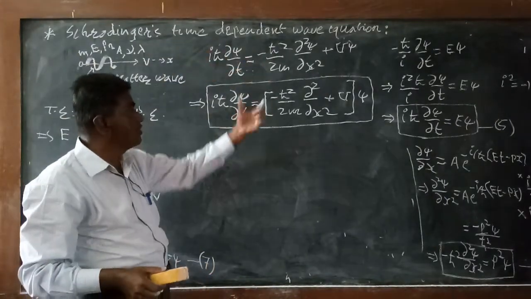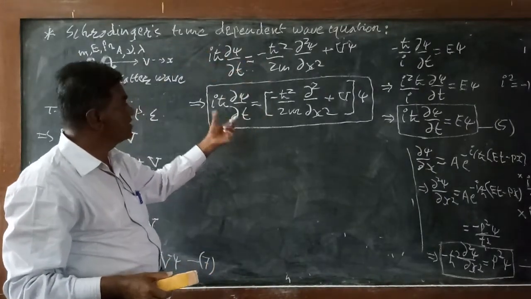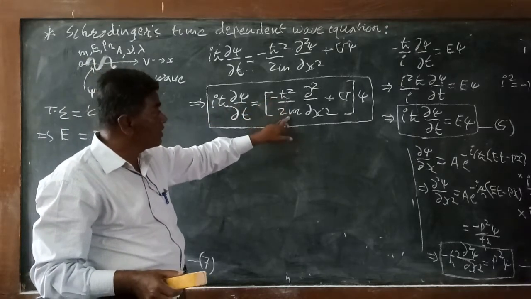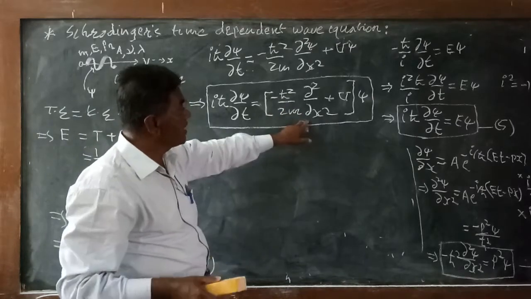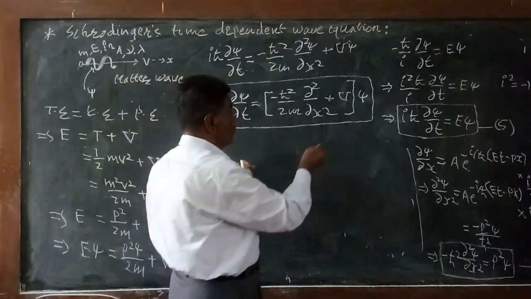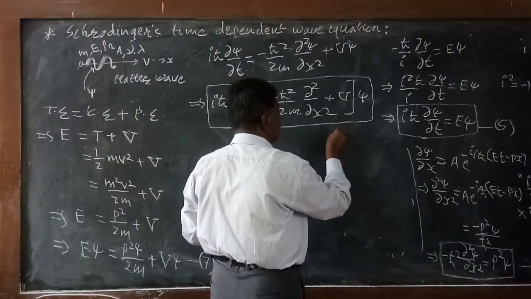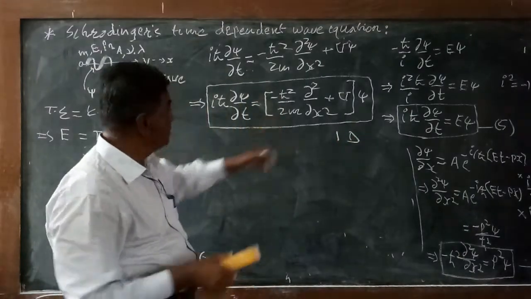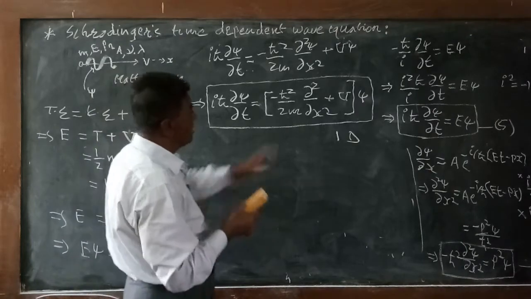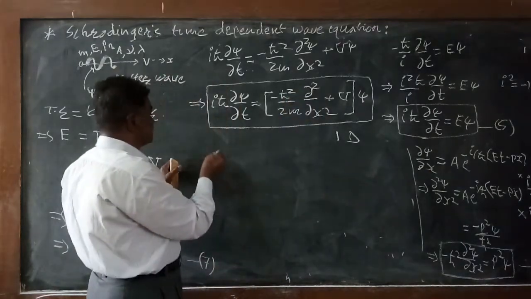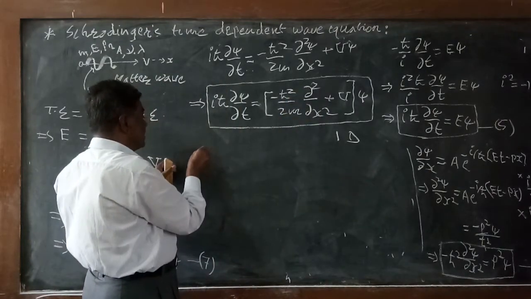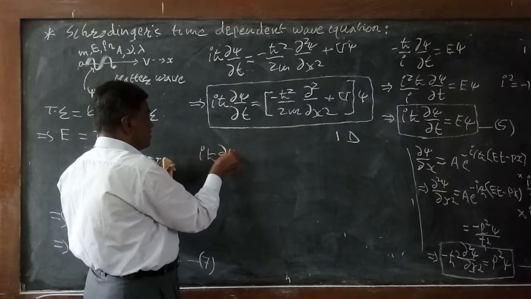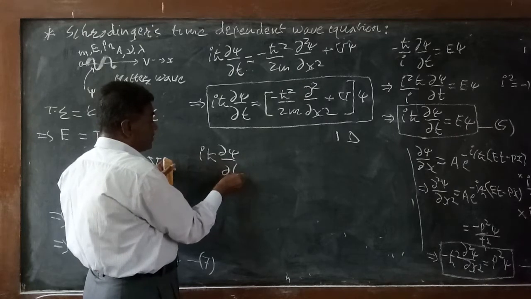Schrodinger's time dependent wave equation is given by: i h cut delta psi by delta t is equal to minus h cross square divided by twice m, d square by dx square, plus v, psi, in one dimension. This is the case of one dimension. To write this equation in the case of three dimensions, instead of this we can write like this. So this above equation can take the form: i h cut delta psi divided by delta t